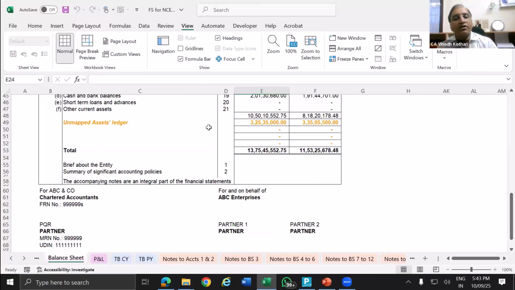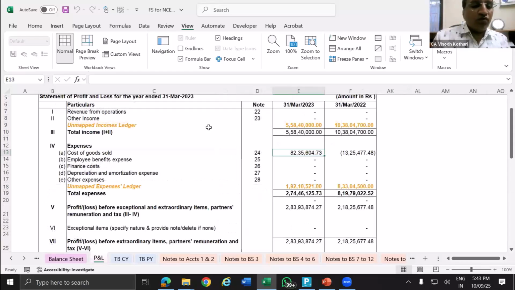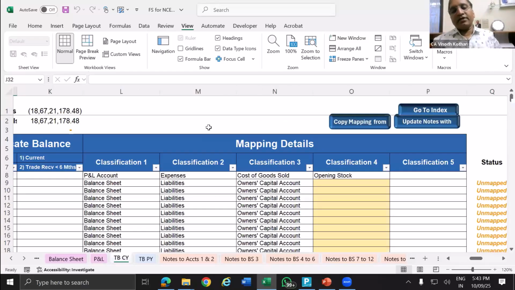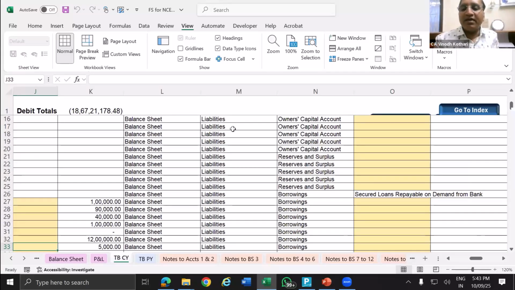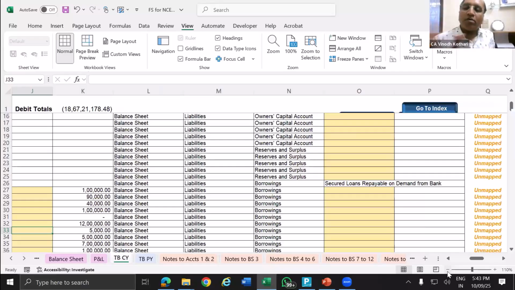Fine. Now we come to the last part, completion of this financial statement part. See, what is the most important? Mapping. We are going to the trial balance current year. Already I have said that whenever you are doing the mapping, first complete the mapping for current year and then go for the previous year, copy and paste. And apart from that, if something is pending in previous year, then you do the mapping separately.